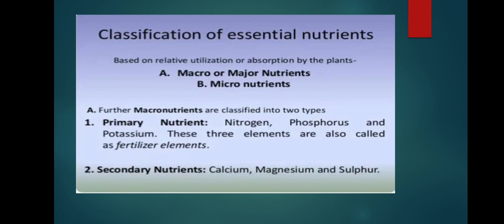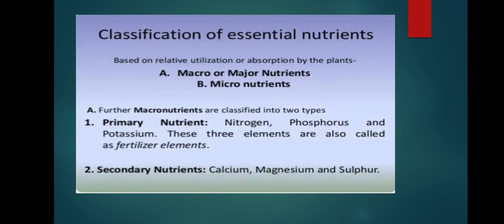Next, we will classify these essential nutrients. There are 17 essential nutrients to be learned. Based on relative utilization and absorption by the plant, there are two types: macronutrients and micronutrients. Macronutrients are classified into two types. Primary nutrients are nitrogen, phosphorus, and potassium, NPK. These three are known as primary nutrients. They are also called fertilizer elements, as many fertilizers use these three elements for plant growth and development.